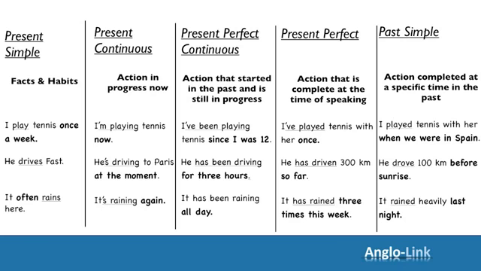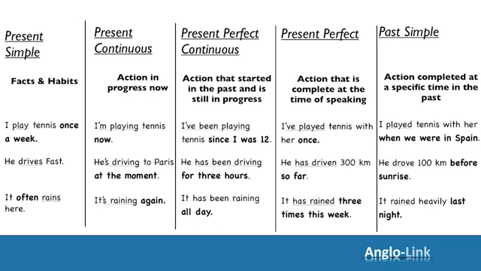And then we looked at present continuous, which indicates an action which is in progress now. I'm playing tennis now. He's driving to Paris at the moment. It's raining again. And then we moved on to present perfect continuous, which was to talk about an action that started in the past and is still in progress. I've been playing tennis since I was 12. He has been driving for 3 hours. It has been raining all day.